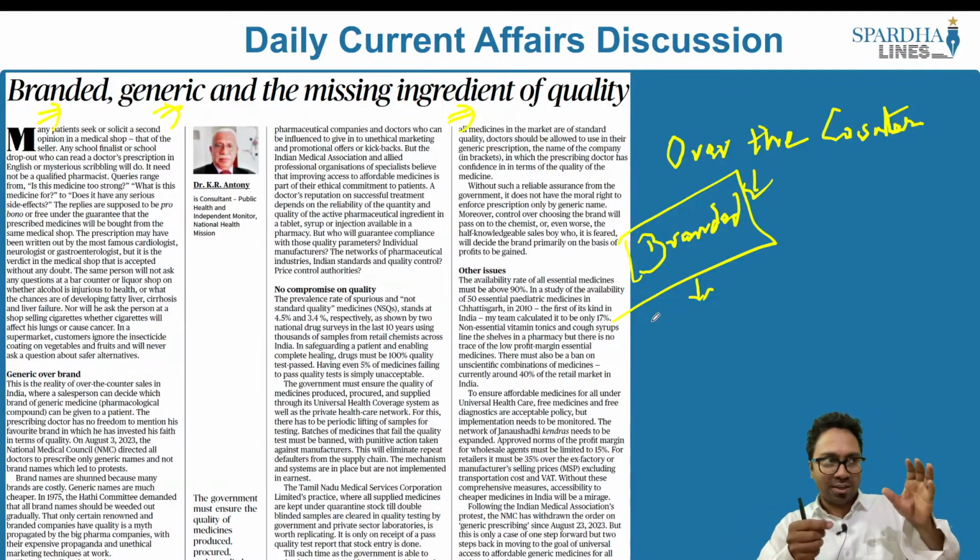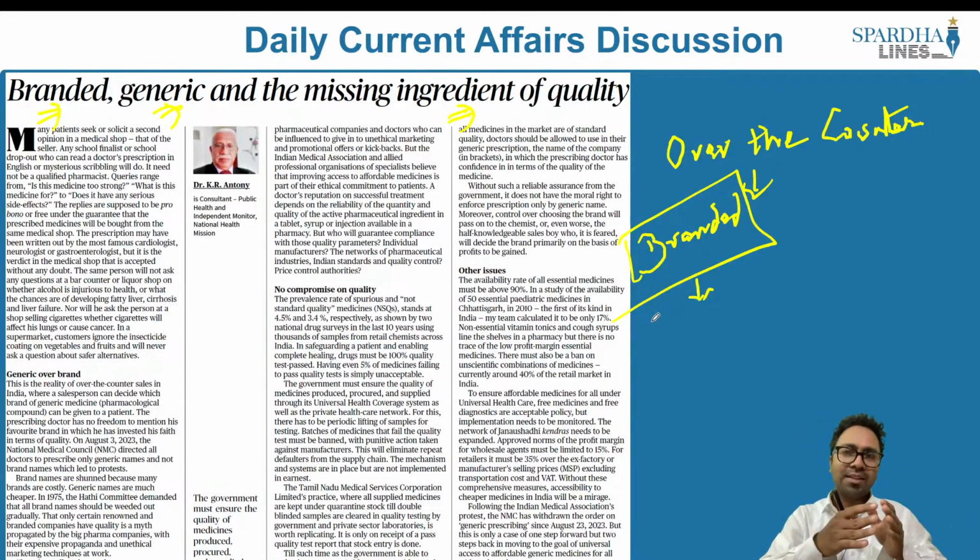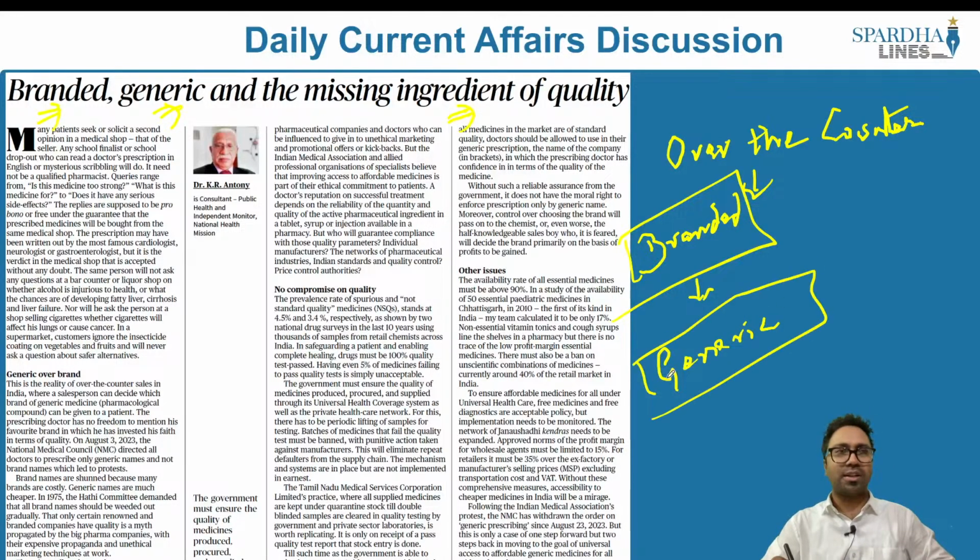So whenever a doctor is prescribing a medicine, it is more about the quality and the brand that a doctor looks into, but may not cater to the cost, and as a result it is a hit to that particular person. And as a result, we had the medical council which had recently said that because it is hitting on the cost factor, most of the branded medicines that we have will also have the generic version of it. What is this generic version? This generic version basically means it is one of the medicines or a syrup, or it can be a tablet which is cheaper in nature.